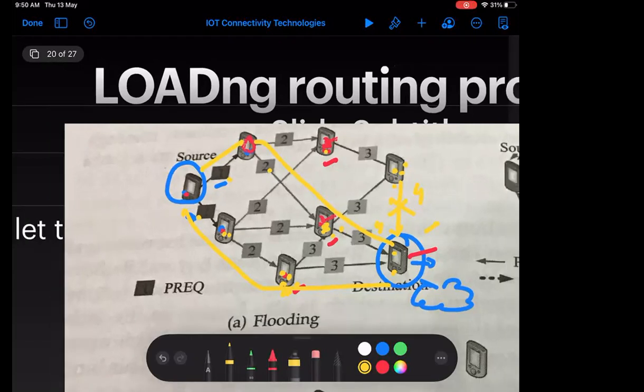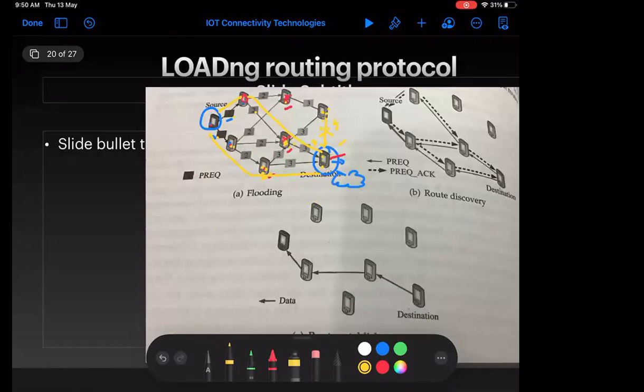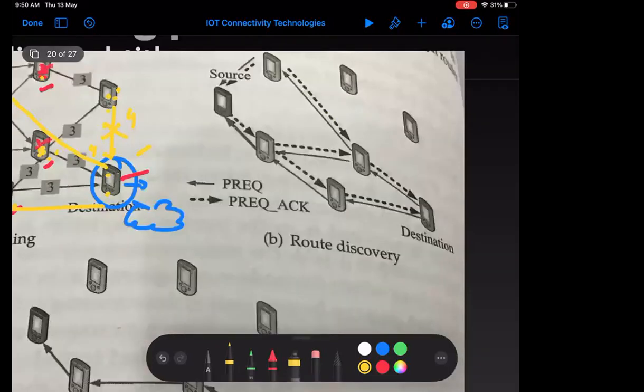Correct? Now see over here. It is finding what the shortest possible paths are. One path is this path, another path is this path, another path is this path. So with respect to the hop count, how many hops are there if I use this path? How many hops are there if I use this path?